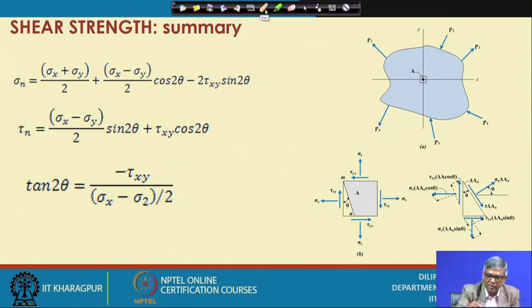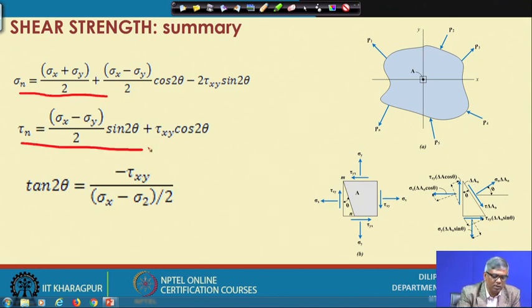If the plane is oriented at theta, as given here, then sigma and tau on that plane are given here. Where sigma 1 and sigma 2 become maximum, I have also given the expression for that theta. These are the things to be remembered, because you will frequently use them when you do problems in shear strength.